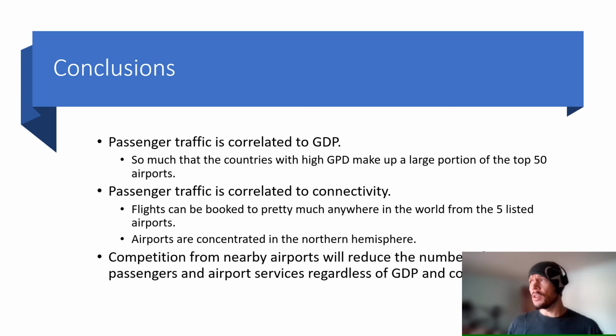What's also interesting from the geographic projection is that we see that airports are concentrated mostly in the northern hemisphere. The final thing we looked at was competition from nearby airports with Haneda and Narita, and that we see that competition really reduces the number of passengers an airport serves regardless of GDP and connectivity.